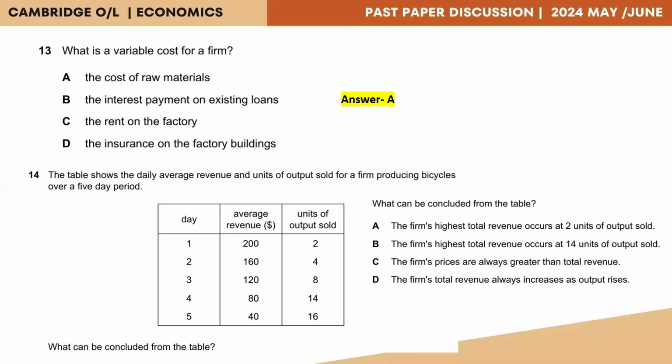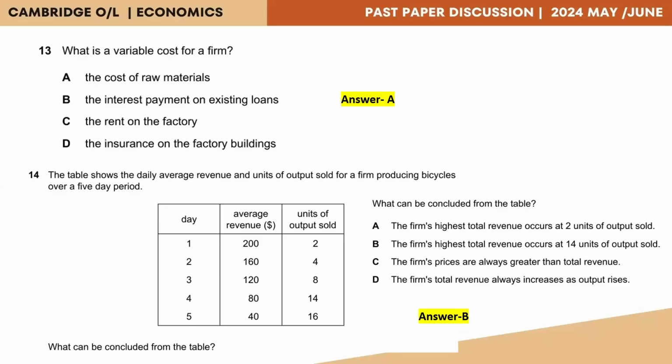Option D, the firm's total revenue always increases as output increases. Well, ideally speaking, total revenue should increase as the output increases. But that's left for argument because you will have to do the calculation here. Once you do the total revenue calculation, you shall be able to identify whether that is also true. So depending on the data, what you could see is the correct answer is B.